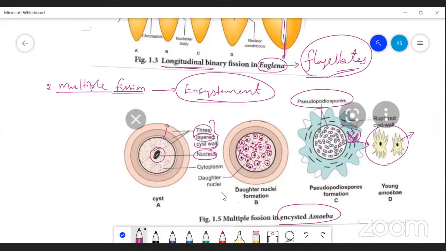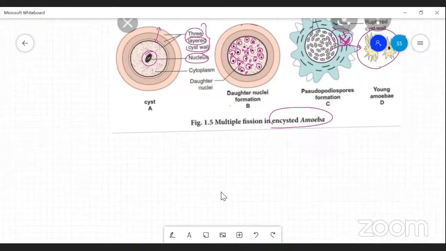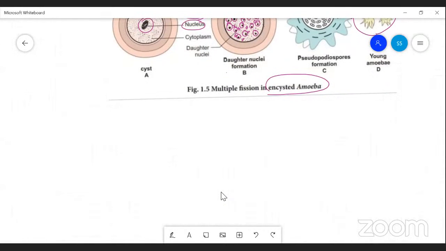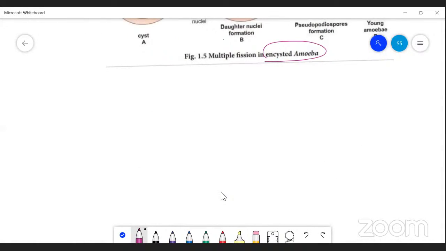So this is unique. It is a type of binary, multiple fission. That is young cyst formation or young cystment that is seen in the case of amoeba. So amoeba reproduces by binary fission, multiple fission, especially in multiple fission, right? By young cyst formation, it reproduces by this method during unfavorable conditions, because the organism is living in fresh water.